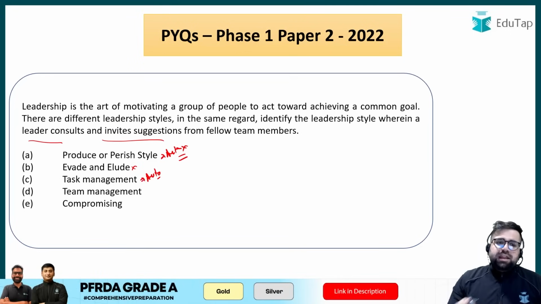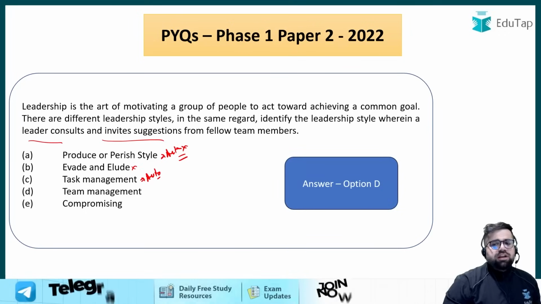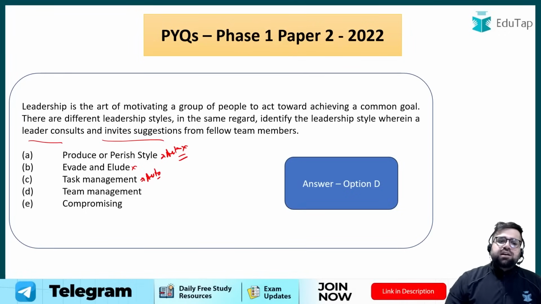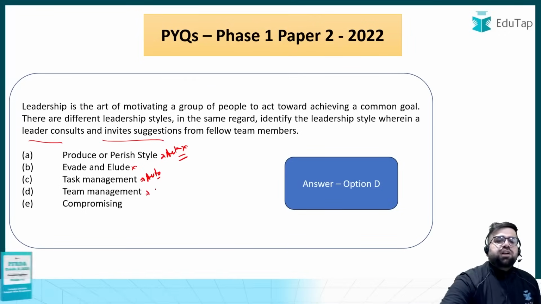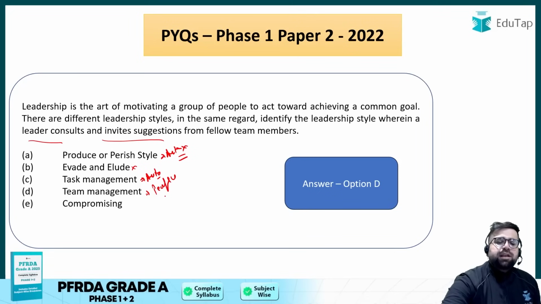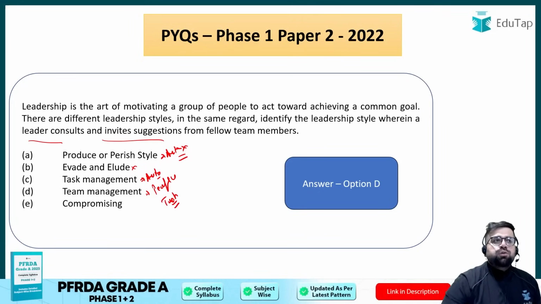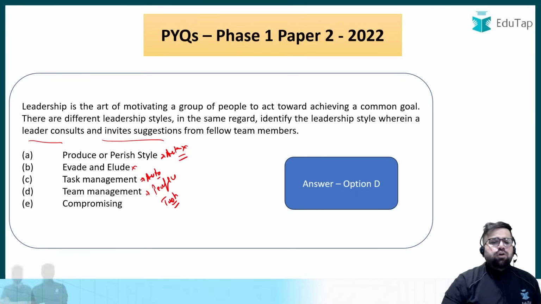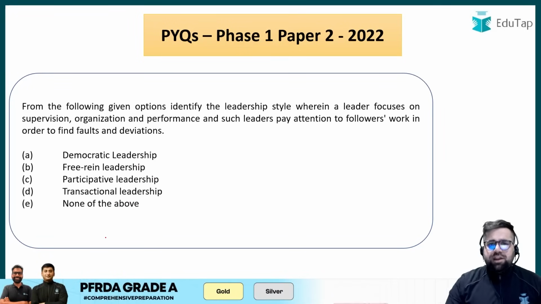Okay. Team management should be the right answer over here, which is option number D, because under team management you try to make sure that your people are also happy in the company and your task is also very productive. Okay, so team management will be the right answer. Compromising never makes any sense over here.